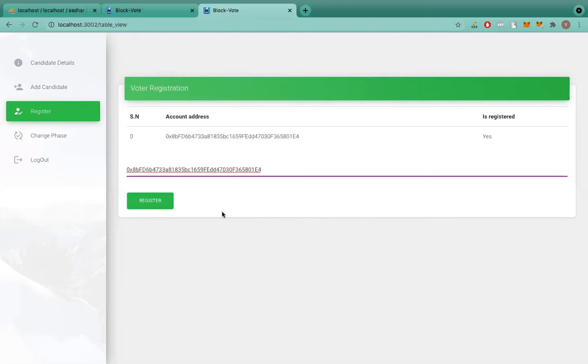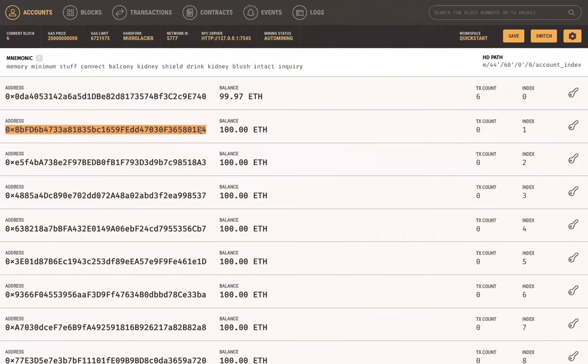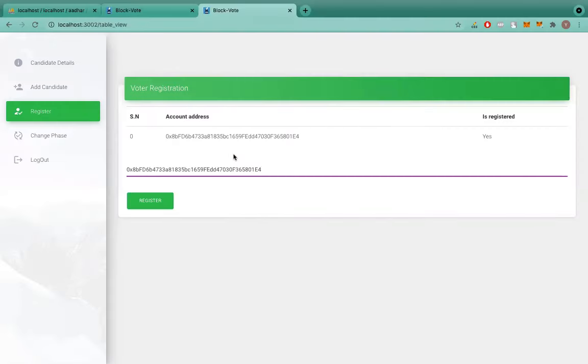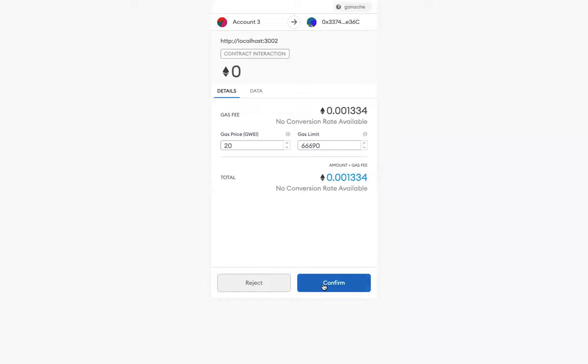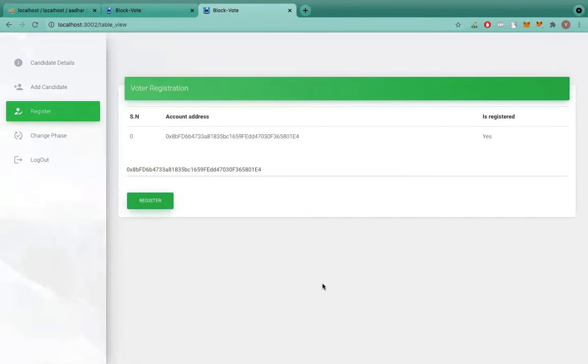If the admin completes the registration, only then will the account be eligible to vote. Now you can see the last digits to cross verify that this is the account that we entered on the user side, and it is directly shown to the admin. Now we will register this and confirm. So the registration process has been done.